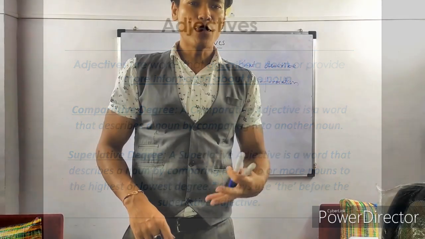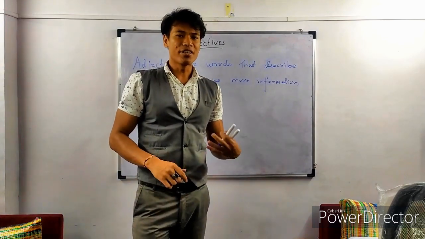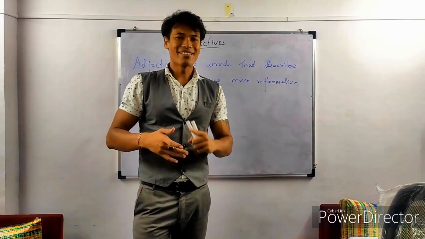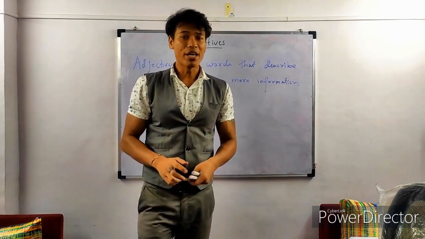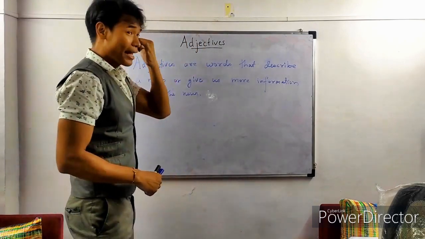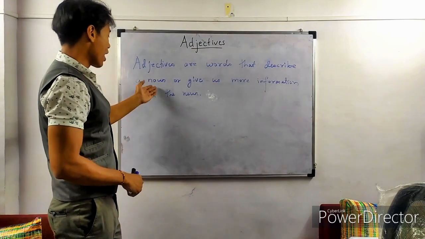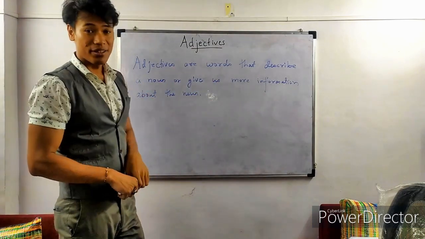Okay, so today we'll learn about adjectives. We have already learned what a noun is. What are nouns? A name, place, thing, animal, or an idea. These are nouns. Now, what are adjectives? Adjectives are words that describe a noun or give us more information about the noun.